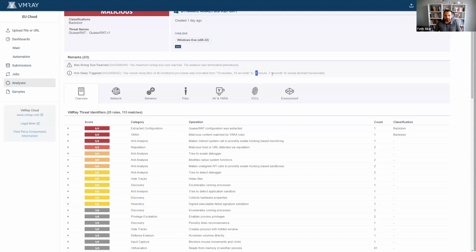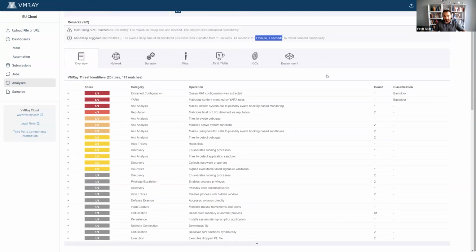However, this is where we have a unique capability to actually fast forward this time from 10 minutes, 14 seconds to 1 minute, 7 seconds. We are able to detect all of these evasion attempts and do all kinds of things in the hypervisor layer to actually let them know that, hey, time passed, continue on your execution.